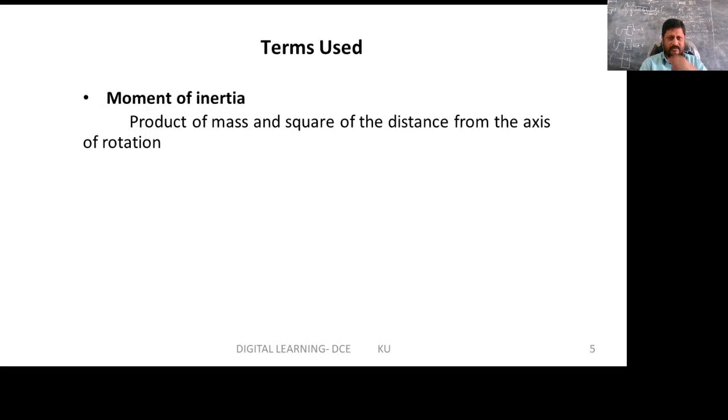And some of the basic definitions that were used earlier were moment of inertia. It is defined as the product of the mass of the body and the square of the distance from the axis of rotation.